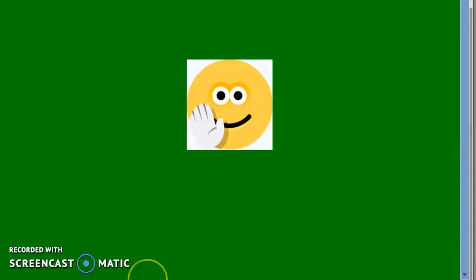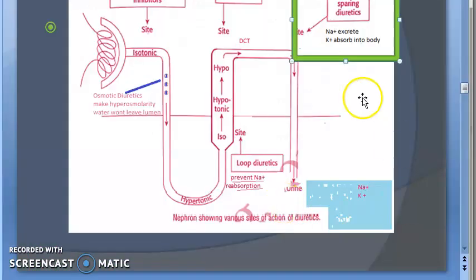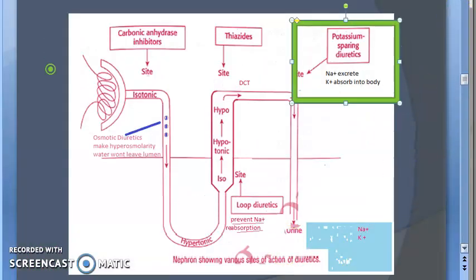Okay? How many people are sleeping? What did we just say? Potassium sparing diuretics are used along with other diuretics. It will help in reabsorbing potassium into our body, and it will help in excretion of sodium also. It is an aldosterone antagonist. Very, very good. So that is all we wanted to cover in this video.